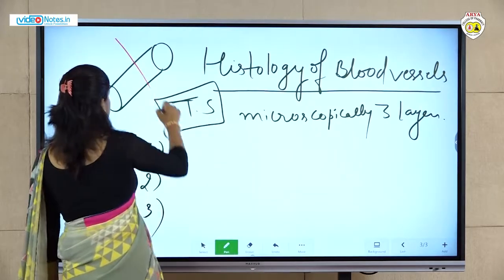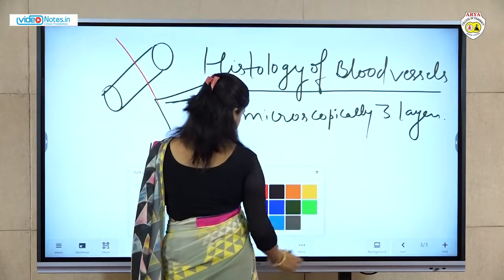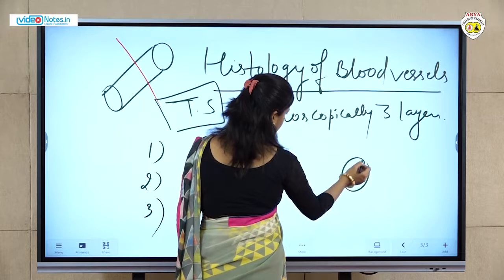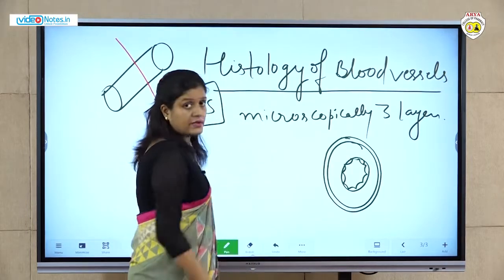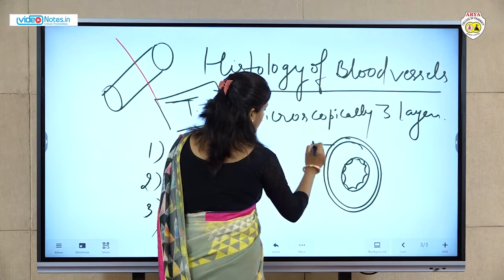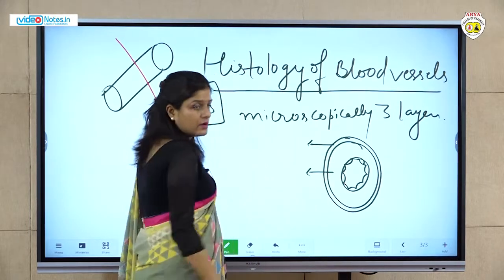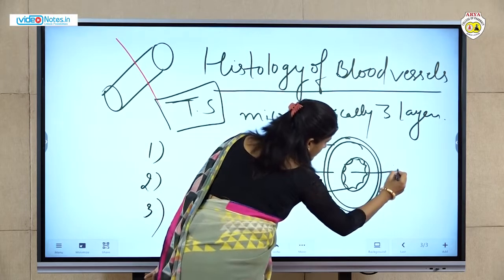If we cut it here, then how does it look? See here, there are 3 layers. First layer, second layer, third layer, and this is the lumen.